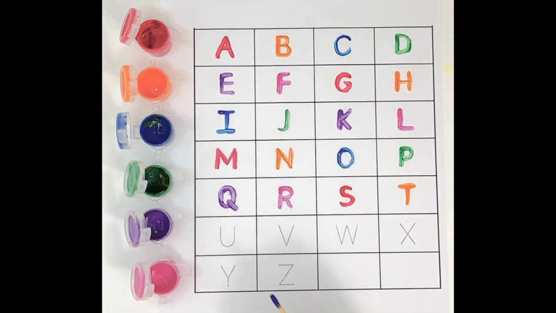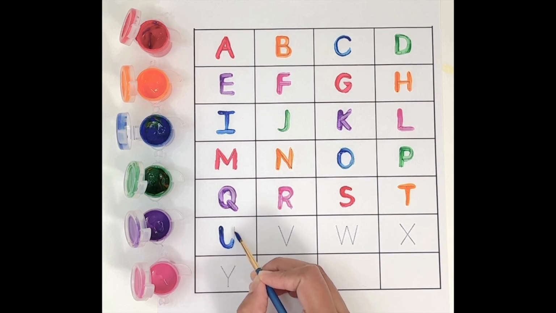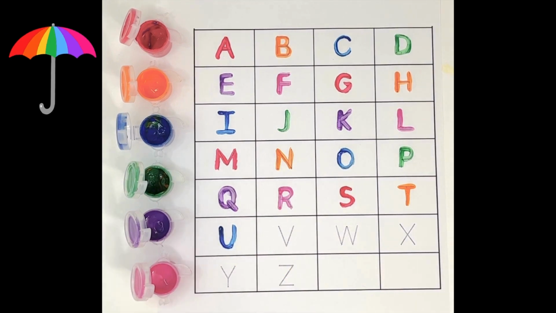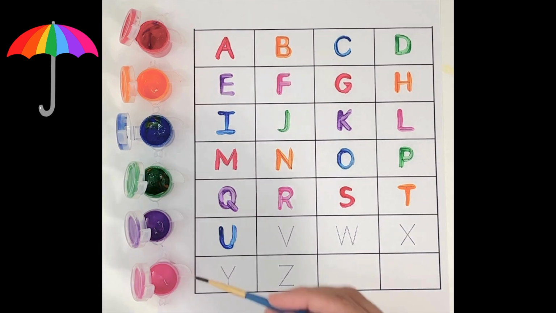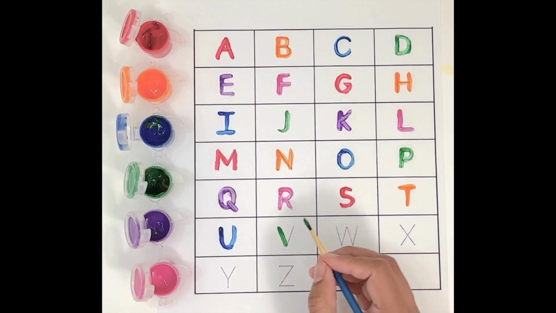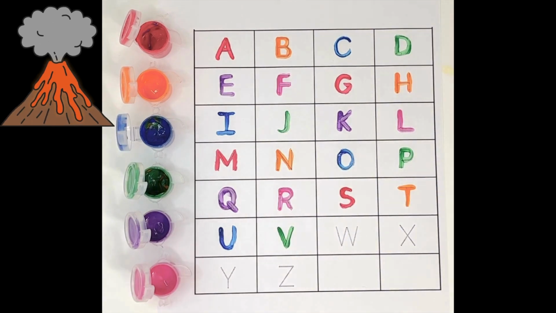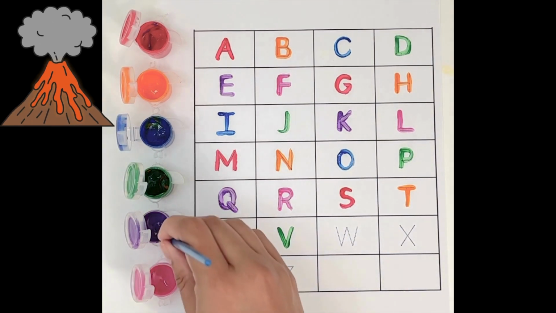Next we use blue for U. U. U for umbrella. We use green for V. V. V for volcano.